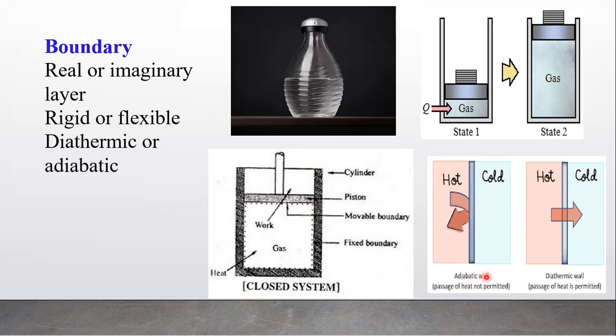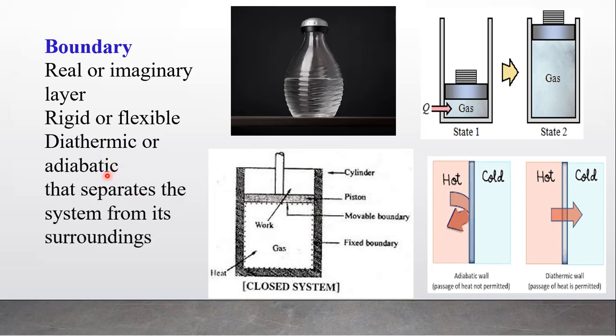The adiabatic boundary. So a boundary may be real or imaginary, rigid or flexible, diathermic or adiabatic; the layer which separates the system from its surrounding is called what? Boundary. So a boundary is a real or imaginary layer that separates the system from its surrounding.